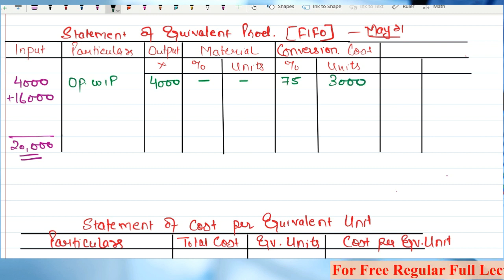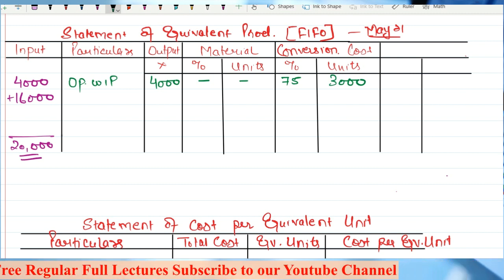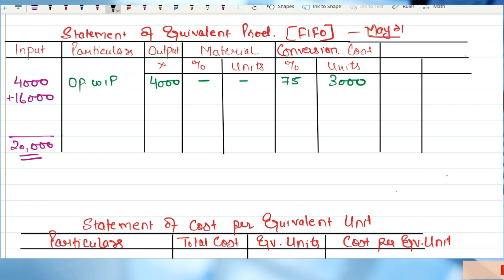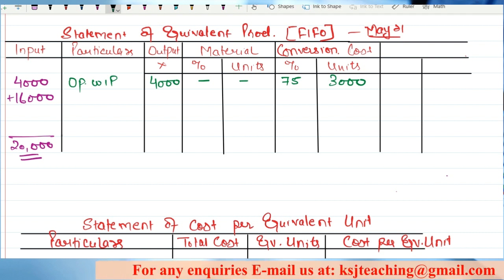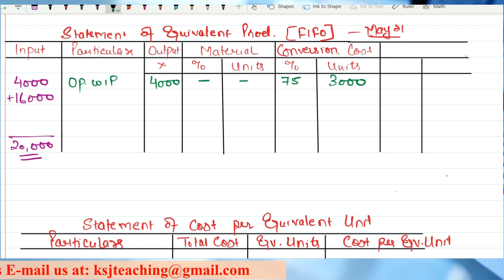What we write in the statement of equivalent production is how much of the work has been done in that particular period. In May 2021, we have done 75% of the work because 25% was done in the previous period. So in this period, we'll take only 75%. Equivalent units means 3,000 units, right?